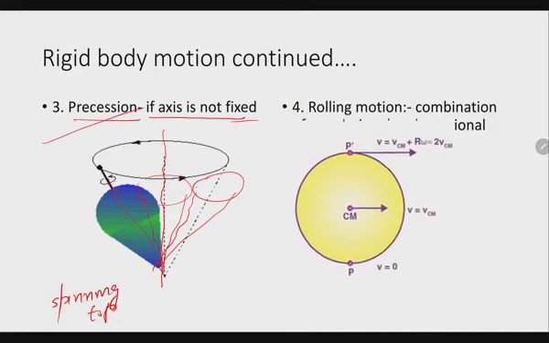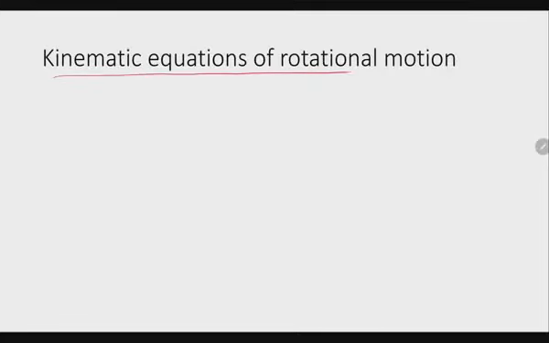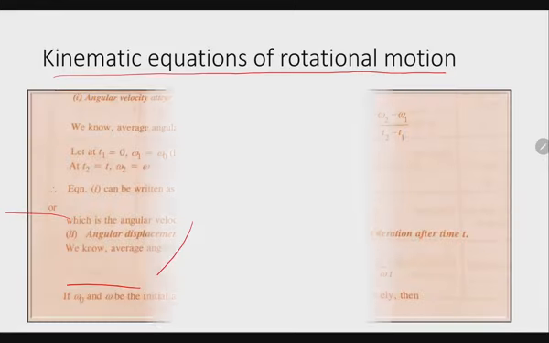Fourth one is rolling motion. It's a combination of translational and rotational motion. Next is kinematic equations of rotational motion.